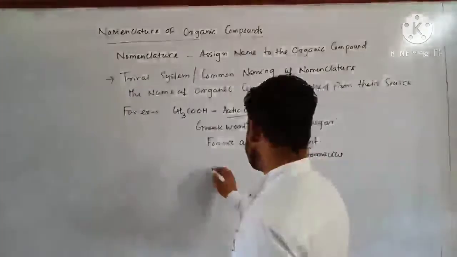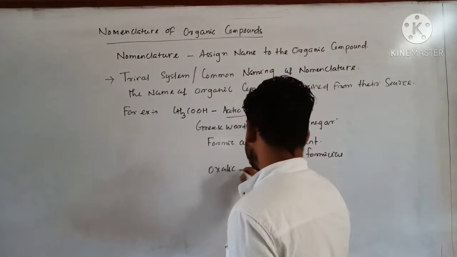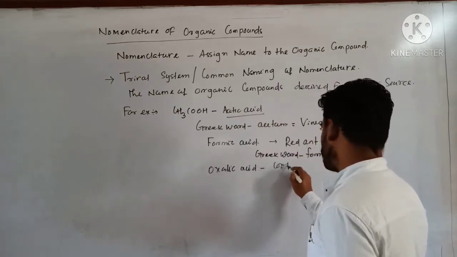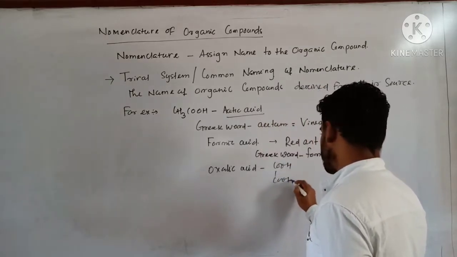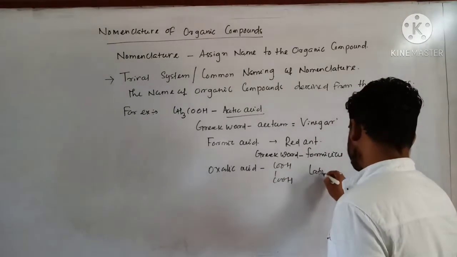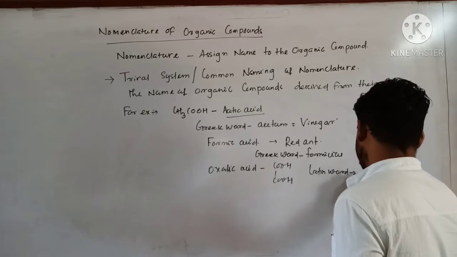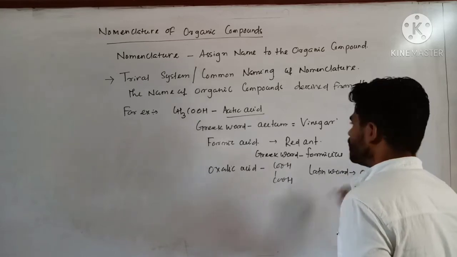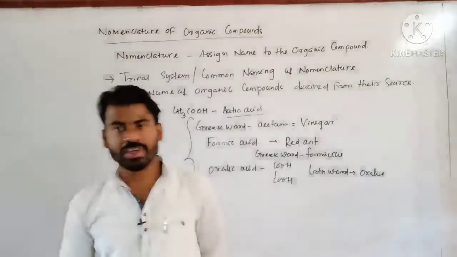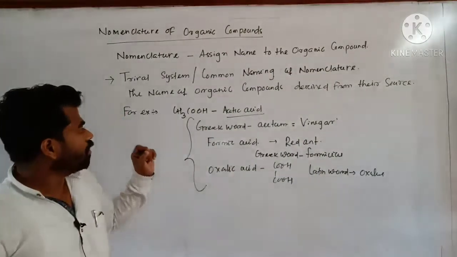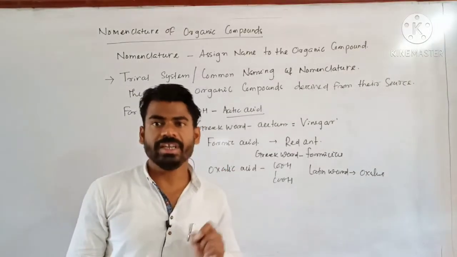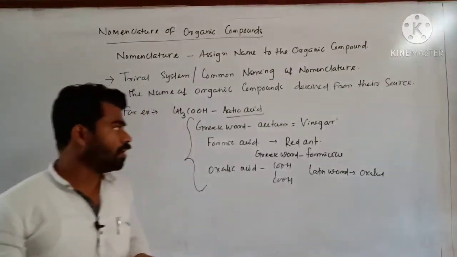Similarly, oxalic acid, COOH. This one is oxalic acid. Oxalus, Latin word. So these are the common system of nomenclature, and their naming has been done by considering the source from which they have been derived. This is the common system of nomenclature.